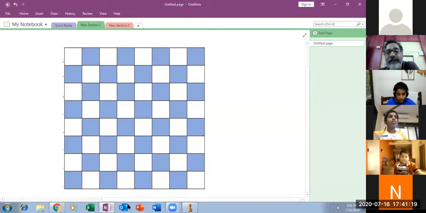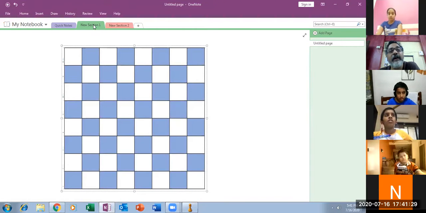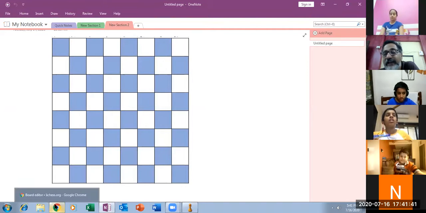So what he said is that board number 1 has a white square in the right hand corner, and board number 2 has a dark square. Here the color of the square is blue, but usually we say light square and dark square.